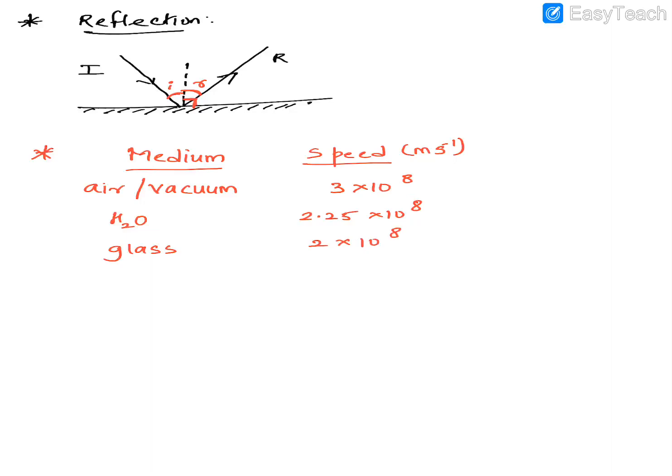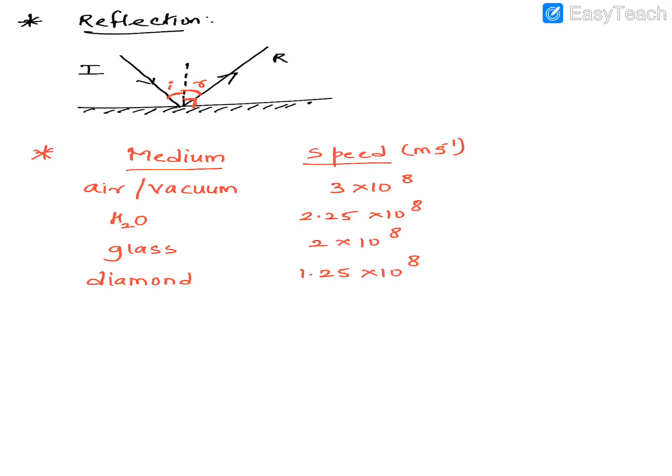You can see the speed is getting slower because the mediums are getting denser. One more medium is diamond. Diamond is even much denser or harder, so the speed of light in diamond is much lesser. It is 1.25 into 10 raised to 8. You must have noticed by now that as the density of the medium increases, the speed of light decreases.